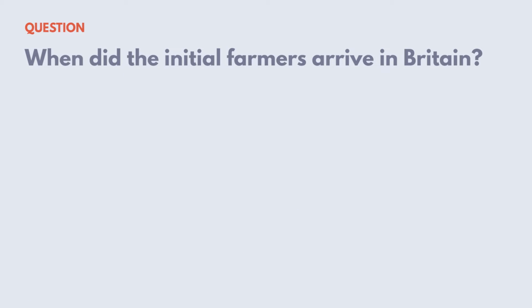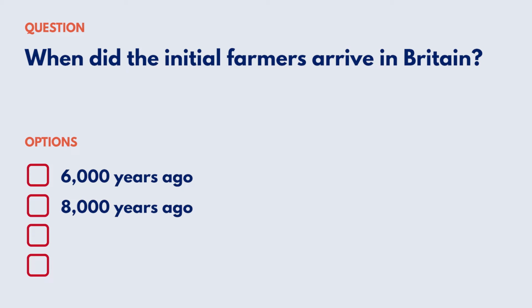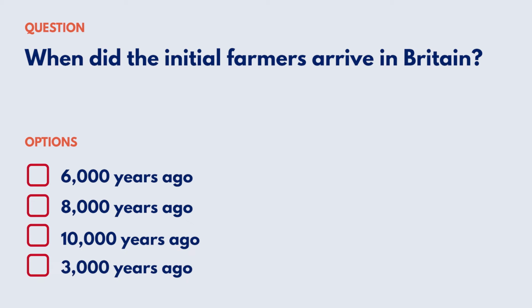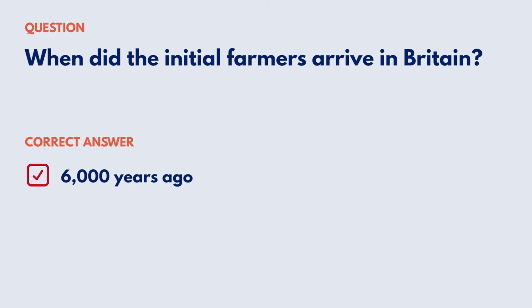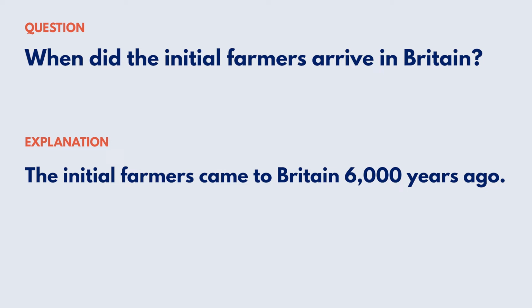The next question is, when did the initial farmers arrive in Britain? Your options are 6,000 years ago, 8,000 years ago, 10,000 years ago, 3,000 years ago. Correct answer, 6,000 years ago. Explanation: the initial farmers came to Britain 6,000 years ago. Reference: Chapter 3, A Long and Illustrious History, Early Britain.